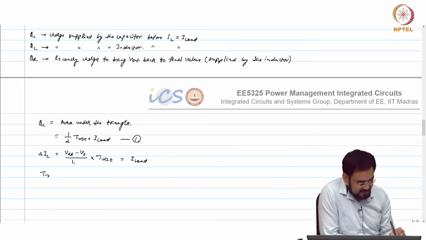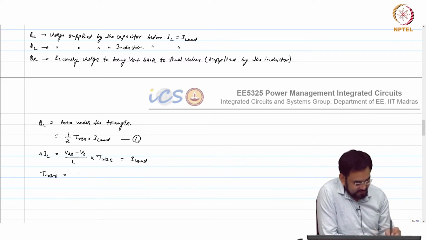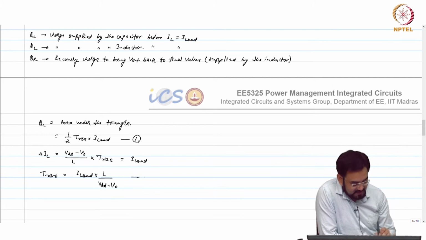So T rise is L times I load divided by VDD minus V out.